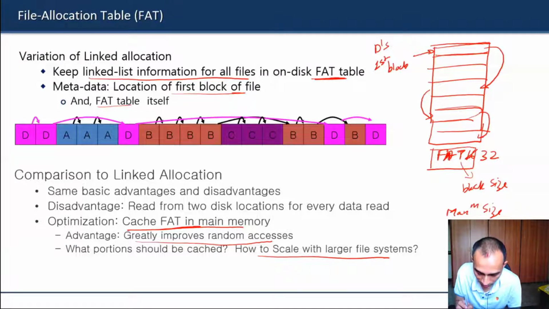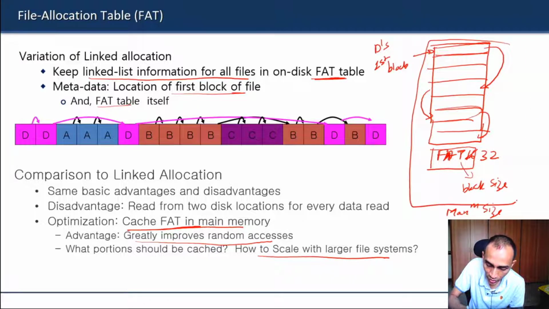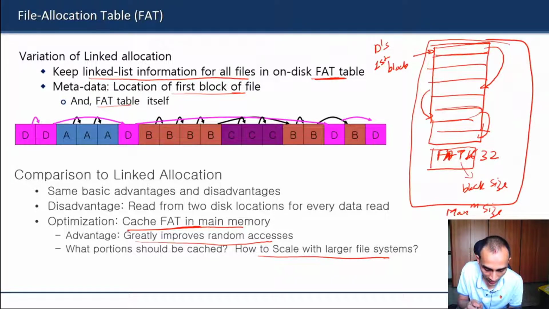But once you increase to this, the FAT table itself becomes very large. You cannot keep it all in memory, so you have to cache only part of it. So there are some advantages and disadvantages. This is no longer used in modern OS, although it did a good trick to address most of the problems, and it worked for earlier systems where the file size requirement was not that high, beyond a few gigabytes. It could be managed.